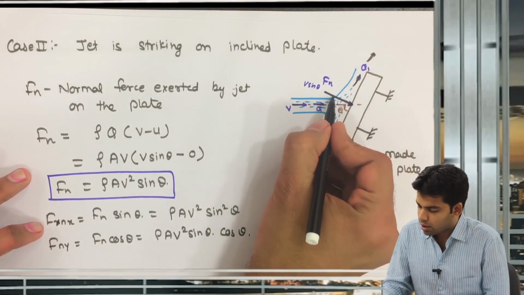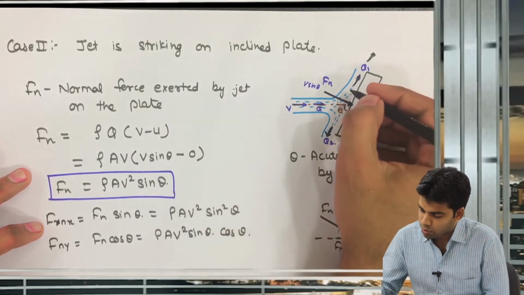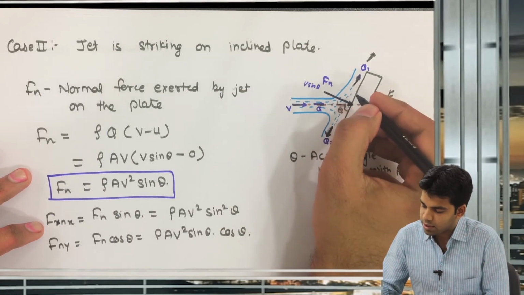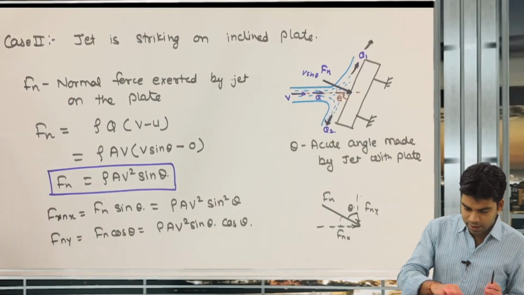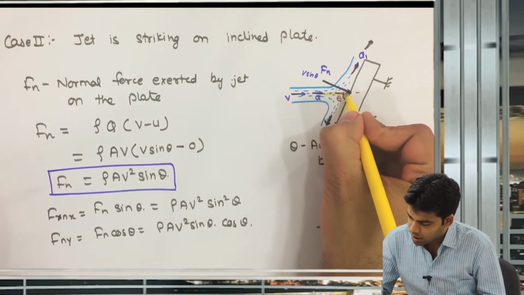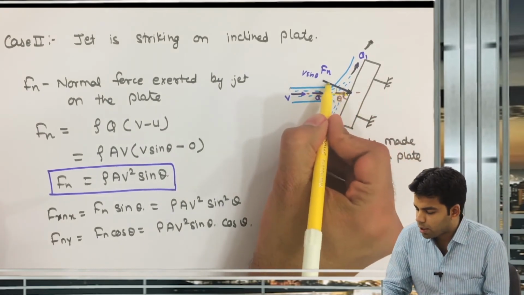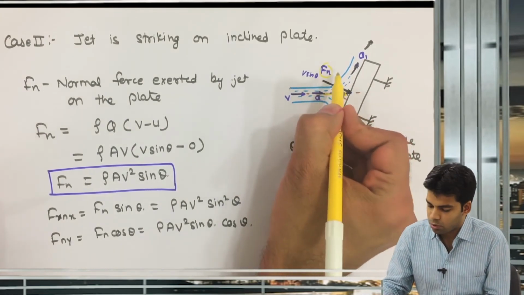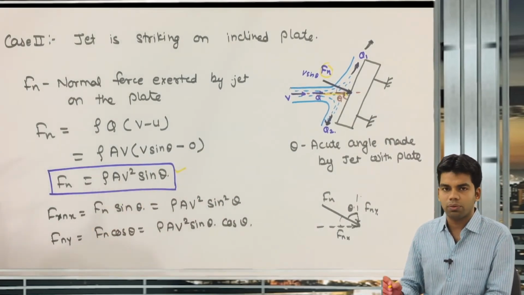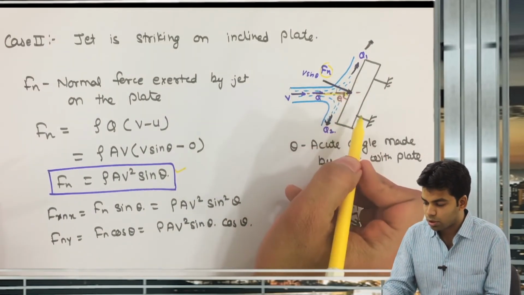So the force acting in this direction was Fn. Now there is another component of force. Students, just understand this. Here the jet was striking in this direction, and this had one component perpendicular to this, which we named Fn, and we also calculated the value of that Fn: rho a v square into sin theta, or you can say rho Q into v sin theta. This was the component of this force in the perpendicular direction to the plate.